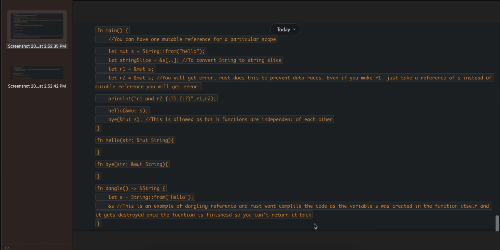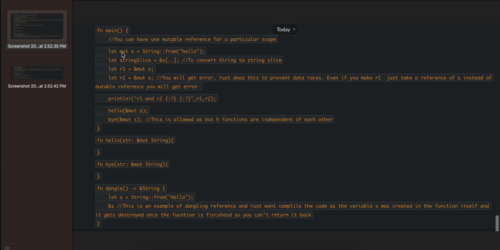I'll be talking about some of the Rust gotchas. First, I have defined a string whose value is hello. Then I have created a string slice from that string.